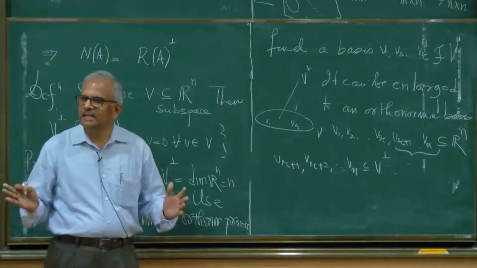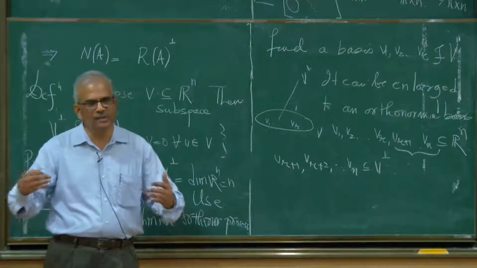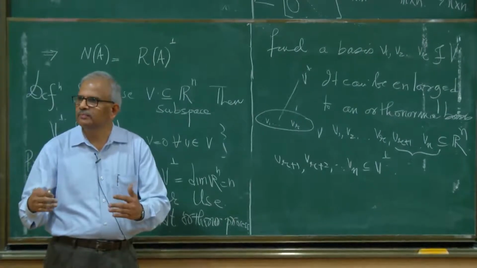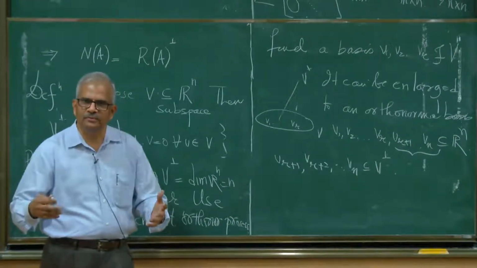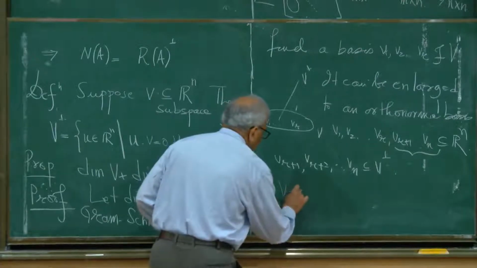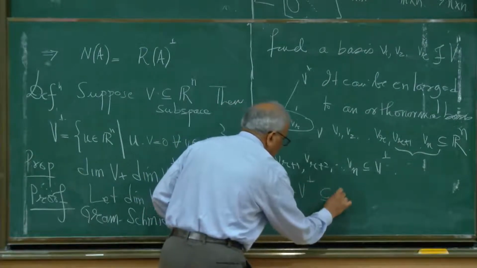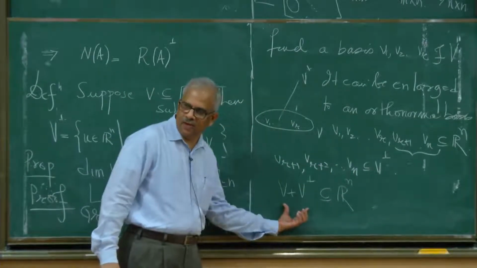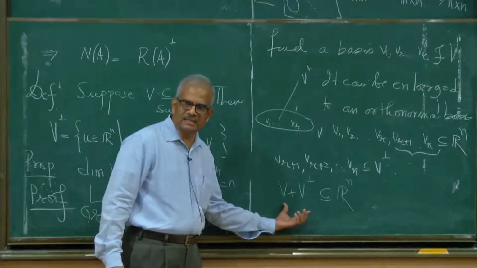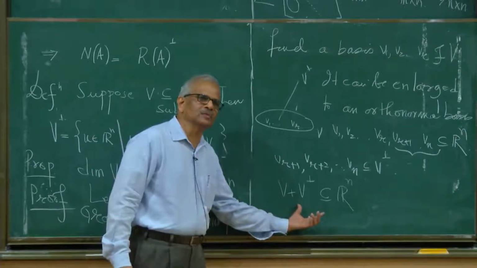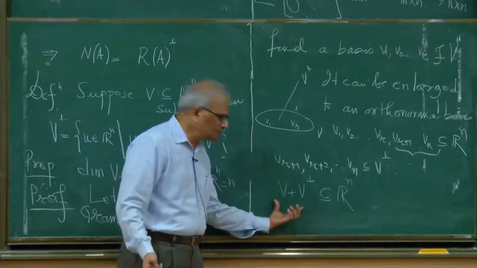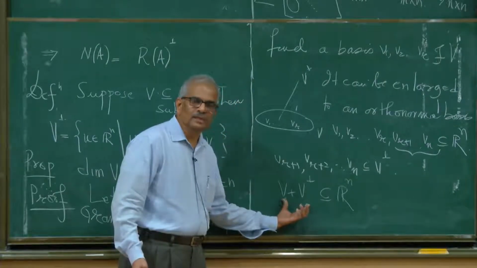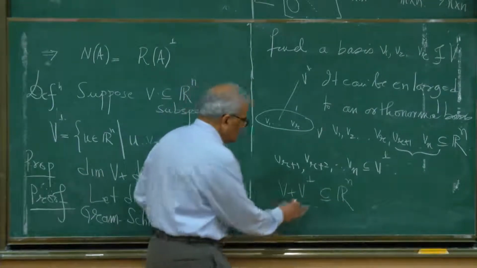Now, given any two subspaces of a vector space, I can add those two subspaces. So I can add V and V perp, and it will be a subspace of Rn. V plus V perp is a subspace of Rn, but it contains a basis of Rn. V contains V1 up to Vr, and V perp contains Vr plus 1 up to Vn. So this subspace contains a basis of Rn. So what can you say about this sum? It should be the whole of Rn. Yes, it is the whole of Rn.